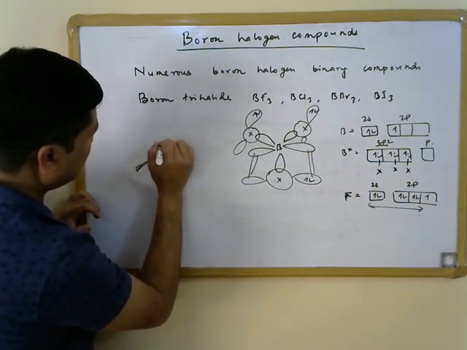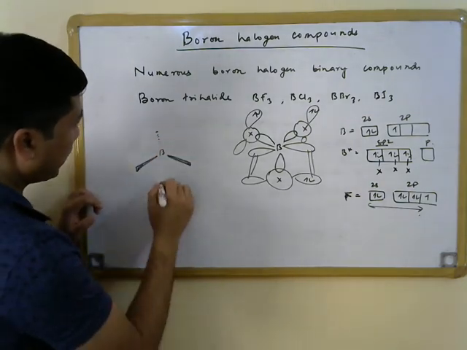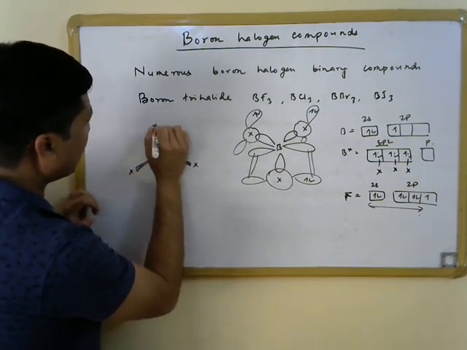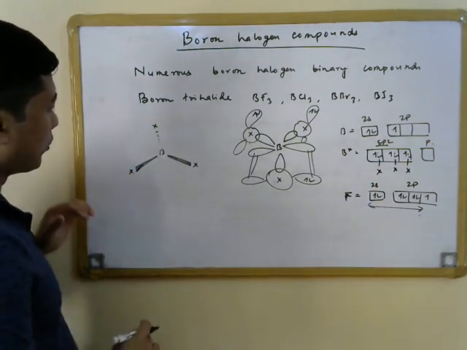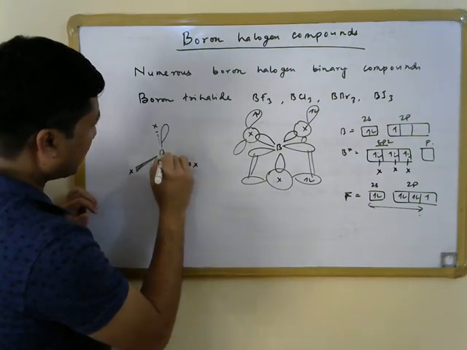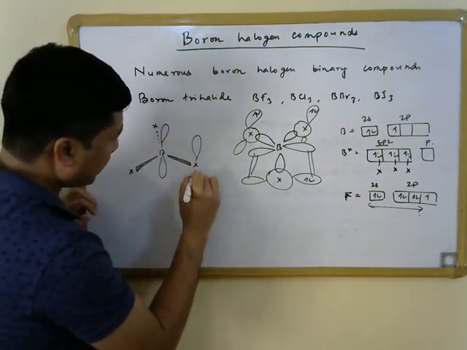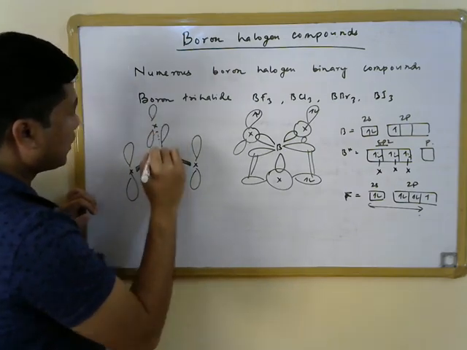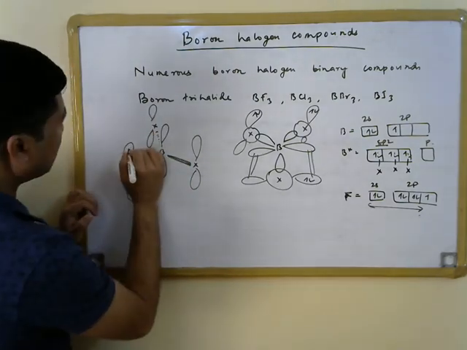Let us put the halogen atoms on a plane perpendicular to the plane of the board. So now we can draw the p orbitals in this fashion.